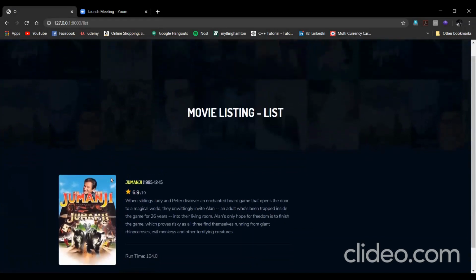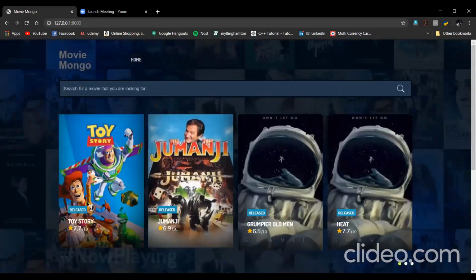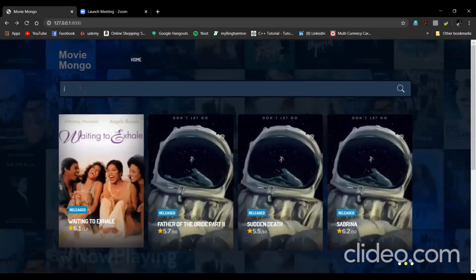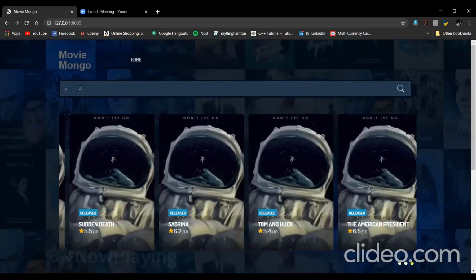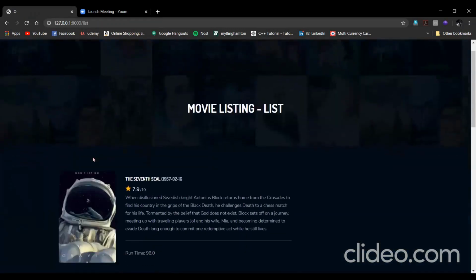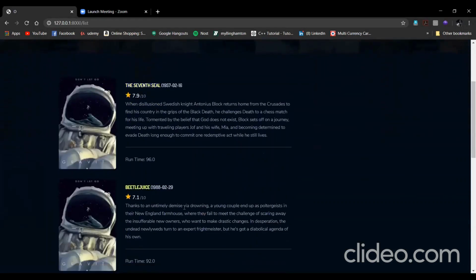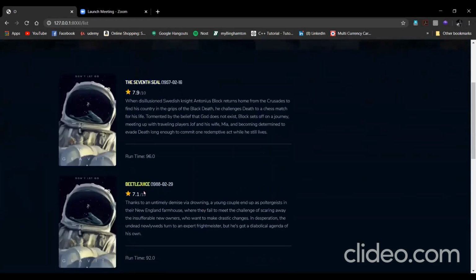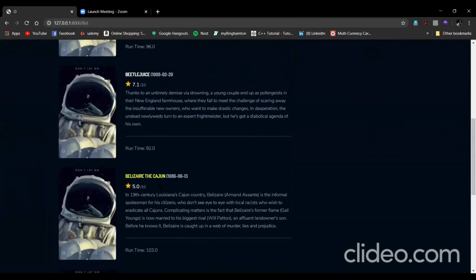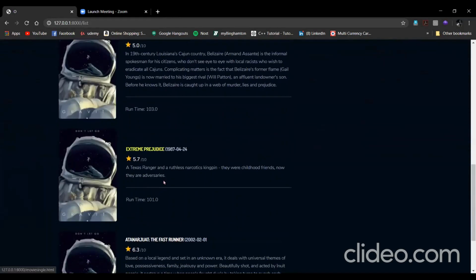Here it is. Now suppose I just type JU, this will give me anything that includes JU. Here the JU is there, over here JU is there. It just takes JU as a regular expression and queries it accordingly.